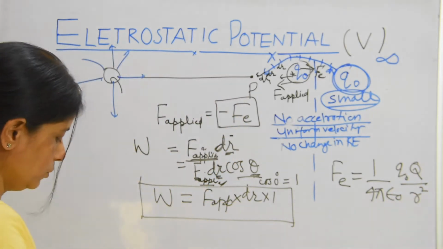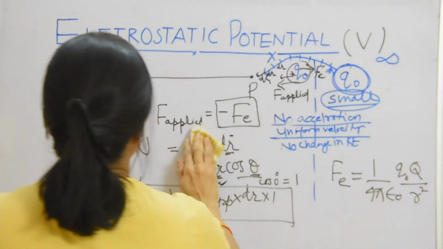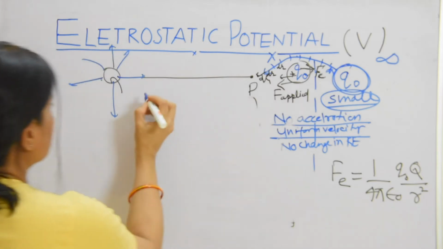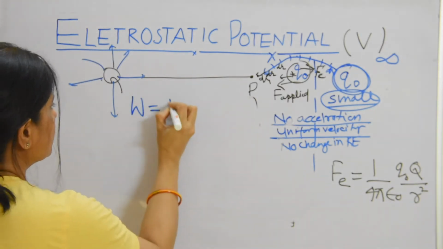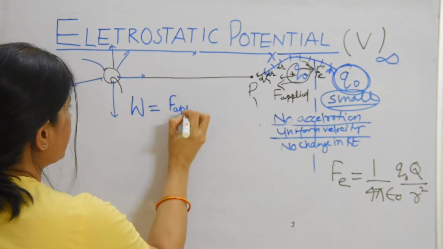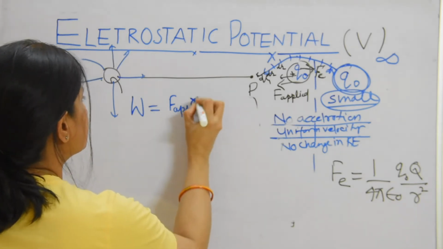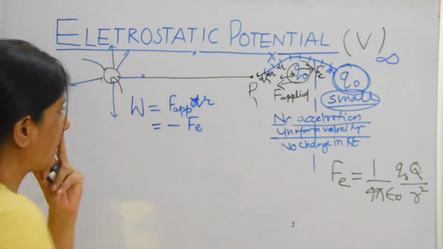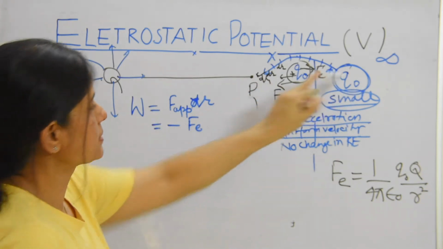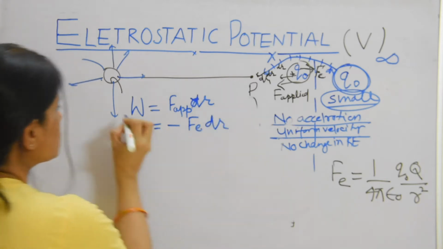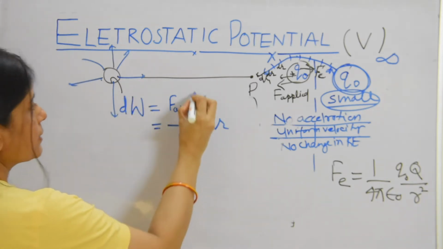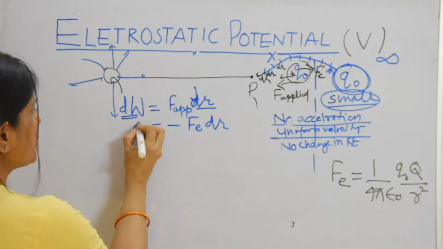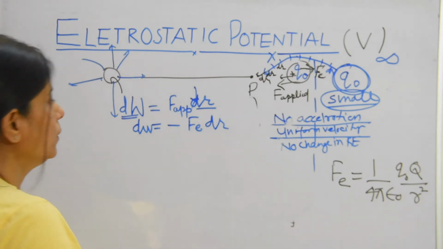So now work done is F applied into dr. F applied is minus Fe, and this work is small, because dr is a small distance. So dW is equal to minus Fe into dr.